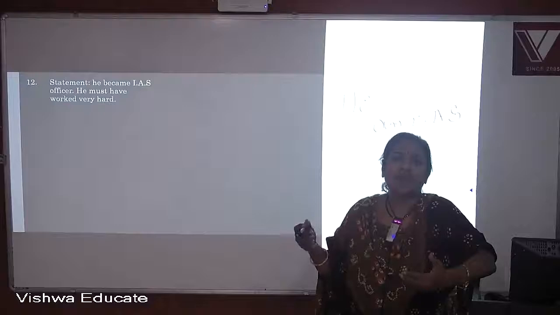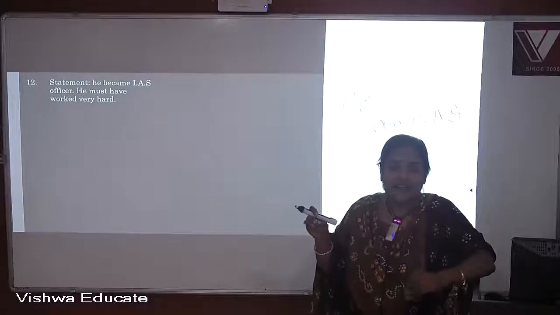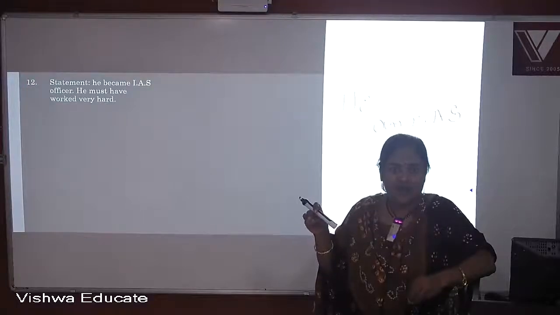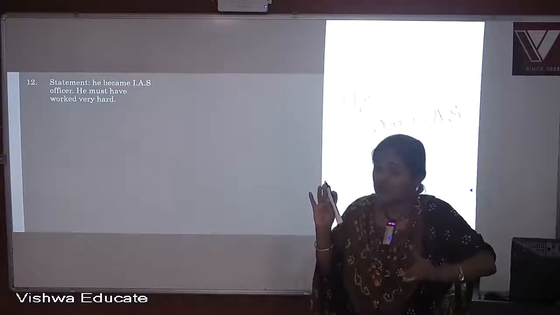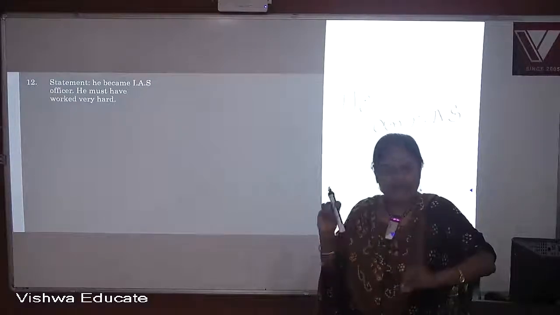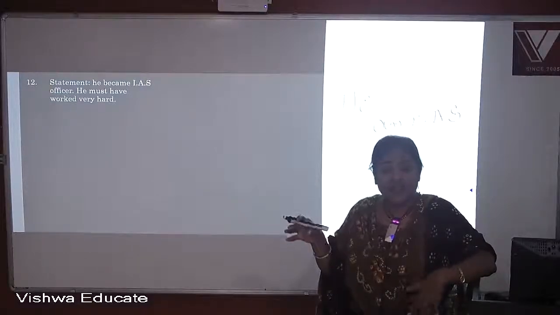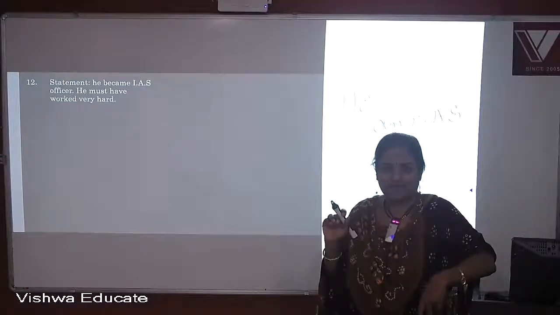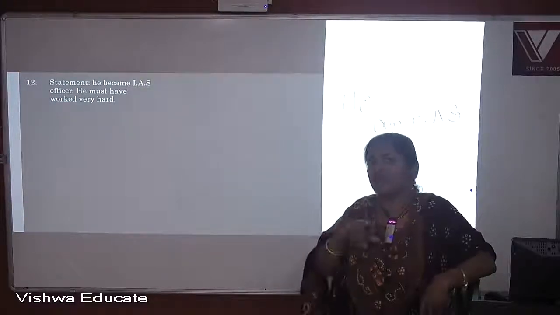He must have worked hard. Okay, that means if I combine these two points, I can understand that if someone works hard, there is a possibility for him to become an IAS officer. I'm telling possibility, okay? I'm not telling definitely he becomes. All right. He became an IAS officer. He must have worked very hard. That means hard work can make someone an IAS officer. It's a possibility. Now tell me, to become an IAS officer is a success of the man or the failure of the man?